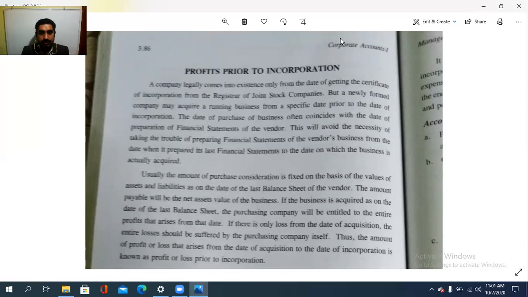If there is only loss from the date of acquisition, the entire loss should be suffered by the purchasing company itself. If the business is acquired as on the date of the balance sheet, the purchasing company will be entitled to the entire profits.